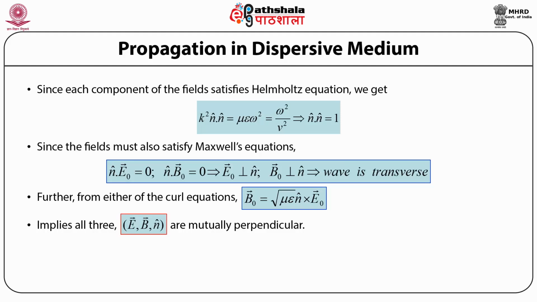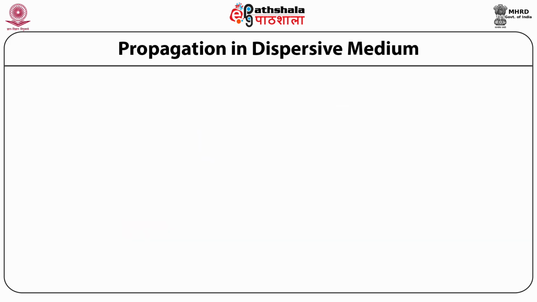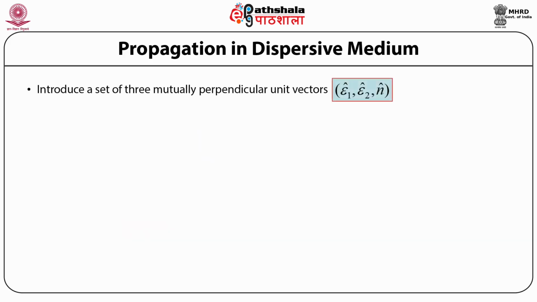So since all these three vector quantities are mutually perpendicular, therefore we can introduce a set of three mutually perpendicular unit vectors which are denoted by epsilon subscript 1 cap, epsilon subscript 2 cap, and n cap.